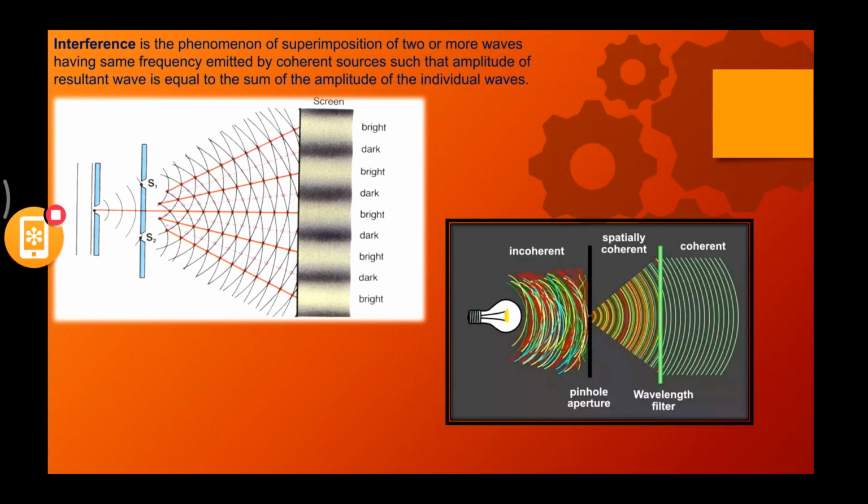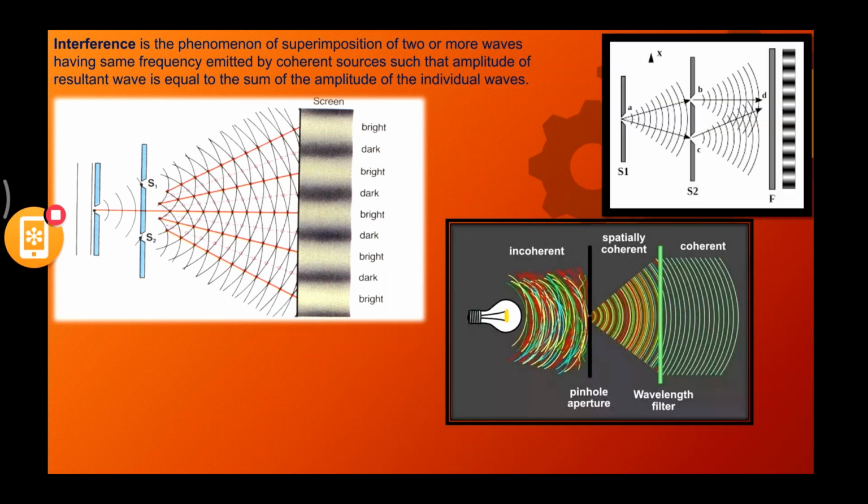Now, based upon the superimposition, the coincidence of these waves, the two waves interfere and they produce different bands on the screen. That is mentioned as bright, dark, bright, dark. You can see the regular pattern of bright and dark light that is being passed onto the film. Now, why is this happening? Because of the intensity of light. Now, how is this intensity of light getting changed by this phenomenon called interference? Based upon the intensity, interference is also classified into two types.